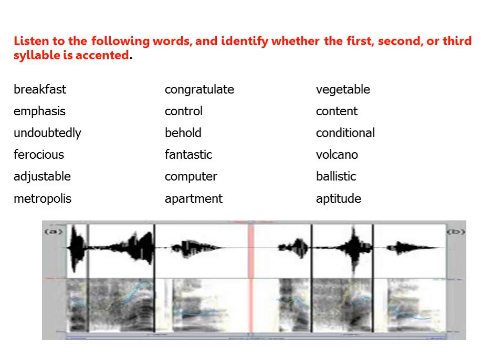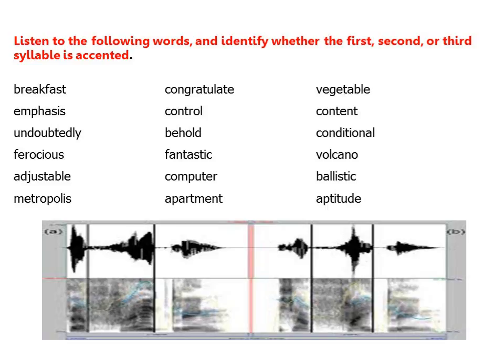Congratulate. Here, the second syllable is accented. Vegetable. Here, the first syllable is accented.